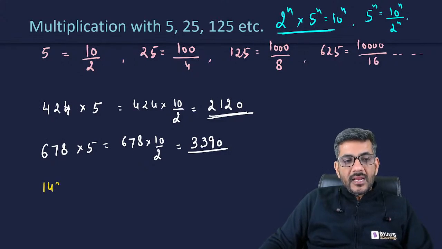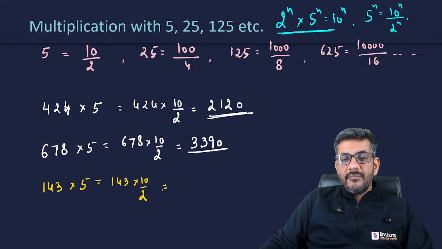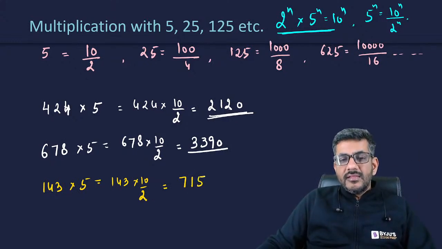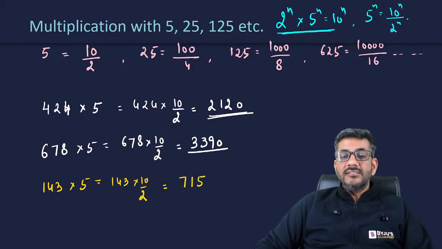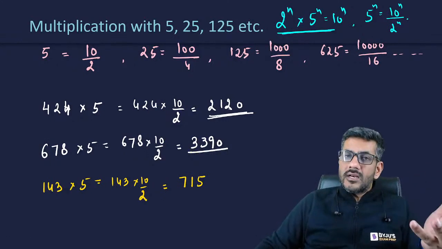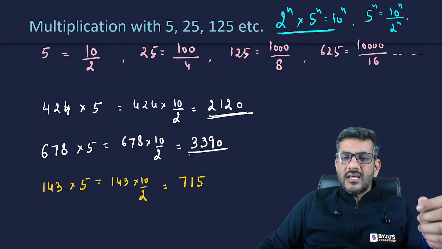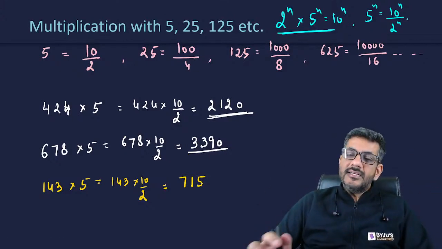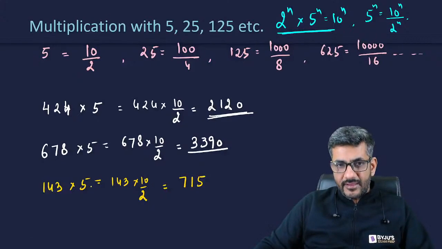If I have a number like 143, this is to be multiplied by 5. So it is as good as 143 into 10 divided by 2. So 2 sevens are 14, 2 ones are 2, and 0.5 will come. But when we multiply by 10, that point goes off and my answer is 715. So even if it is an odd number, rather than writing that 0.5 at the end and then multiplying by 10, it is better to straight away write 5 at the end.